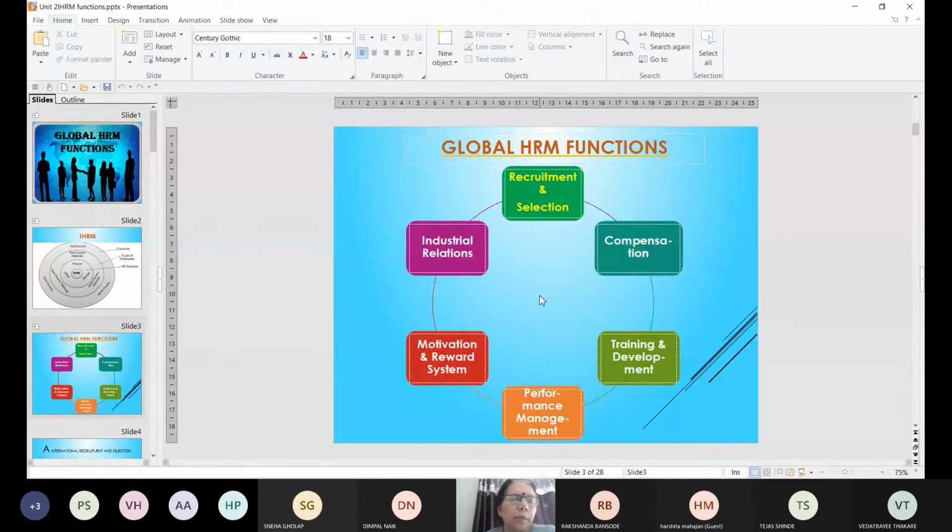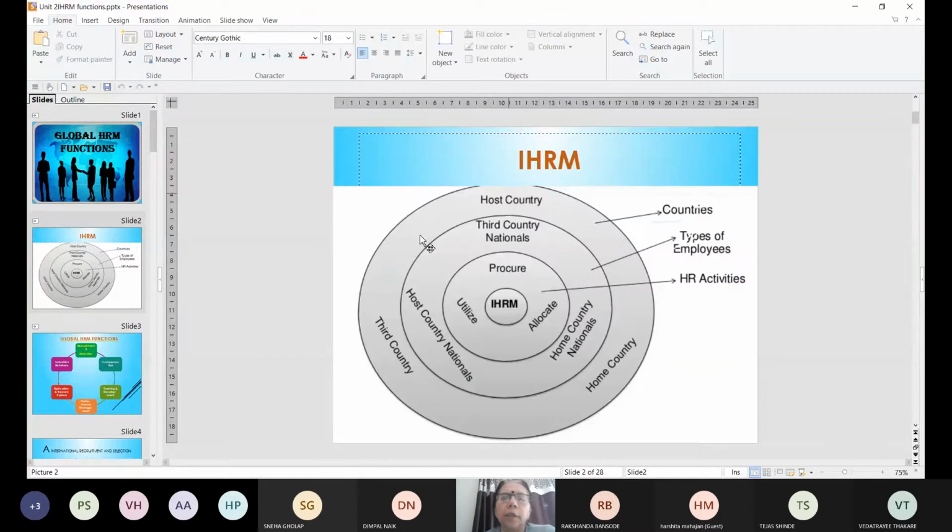You also must be remembering the four approaches to HRM. That is ethnocentric, polycentric, regiocentric and geocentric. You must always be familiar with these terms when we talk about IHRM.